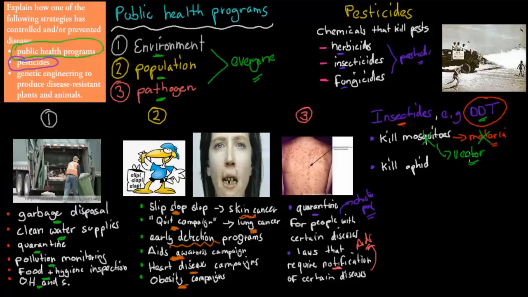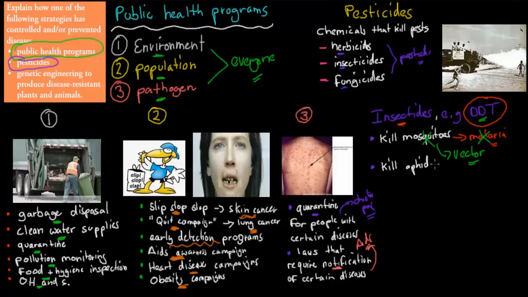And the example was DDT. And you can see here it's being spread a lot. And the reason why it's a black and white picture is because DDT is actually really poisonous. We didn't know it back then, but we know it now, which means we can more or less stop using DDT because it's quite dangerous for us and for the environment, but back then people didn't know. So it was used. Now we do use different types of pesticides still to kill mosquitoes, but we don't use DDT anymore. We use different types.